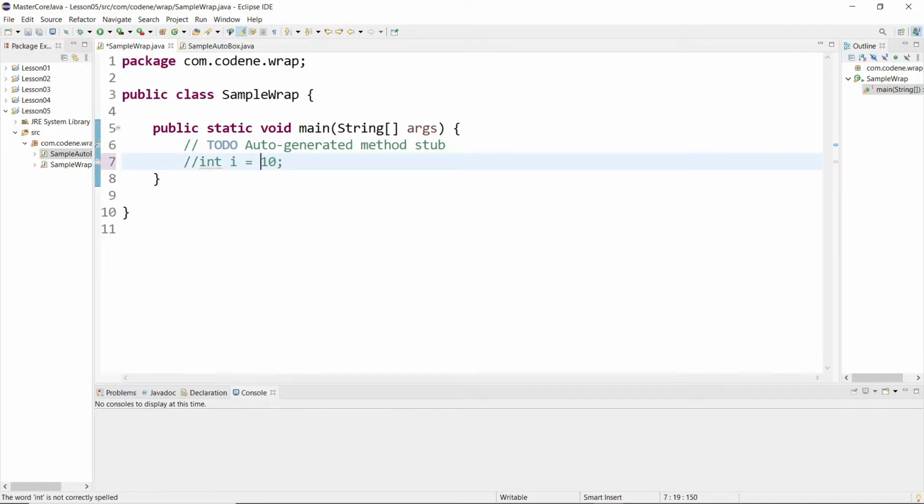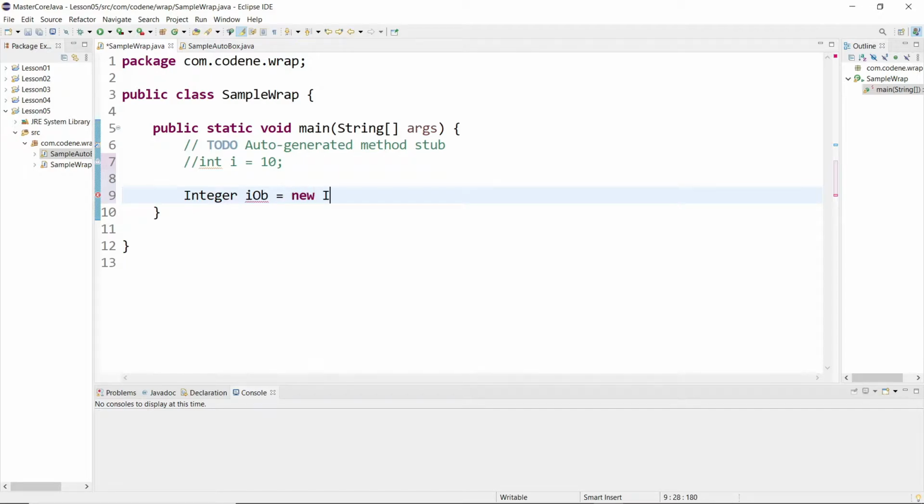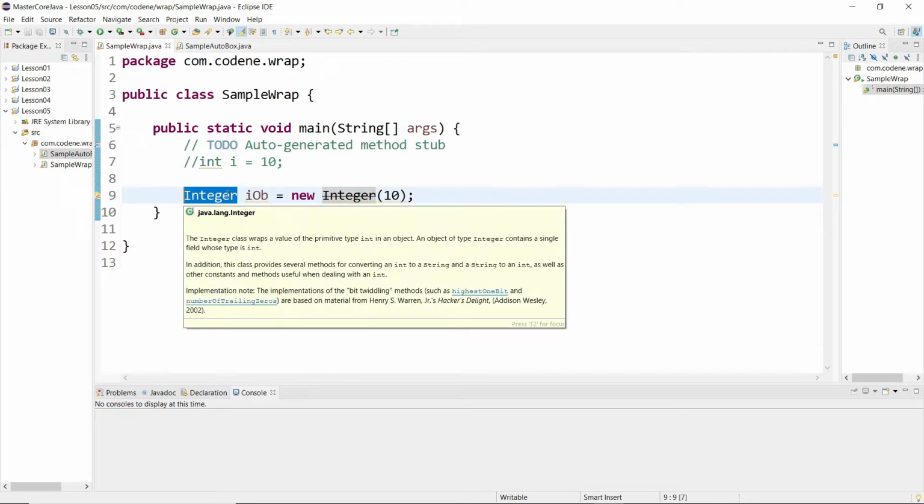Instead of this, Java introduced that you can create an Integer object. Let's say Integer iob equals new Integer, and I'll pass the same value 10. So this creates an Integer object for you, the iob object, and this class Integer is called your wrapper class.